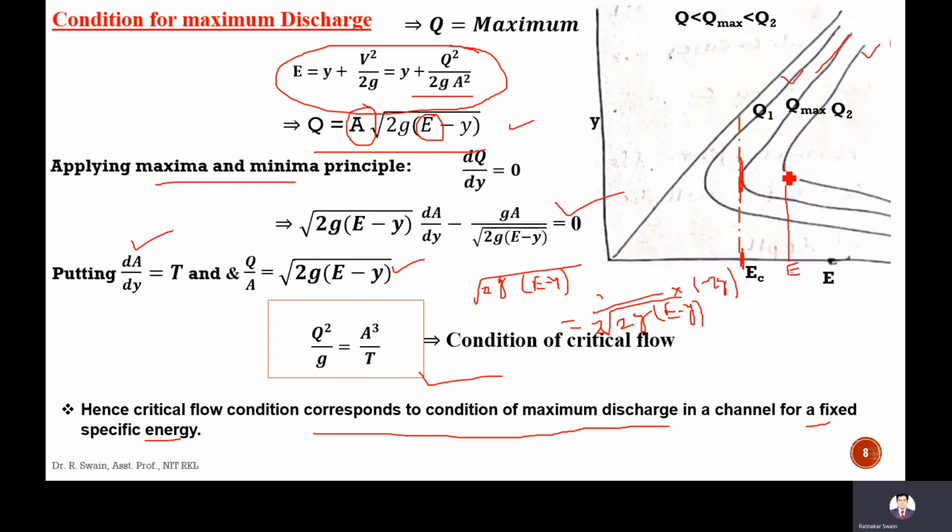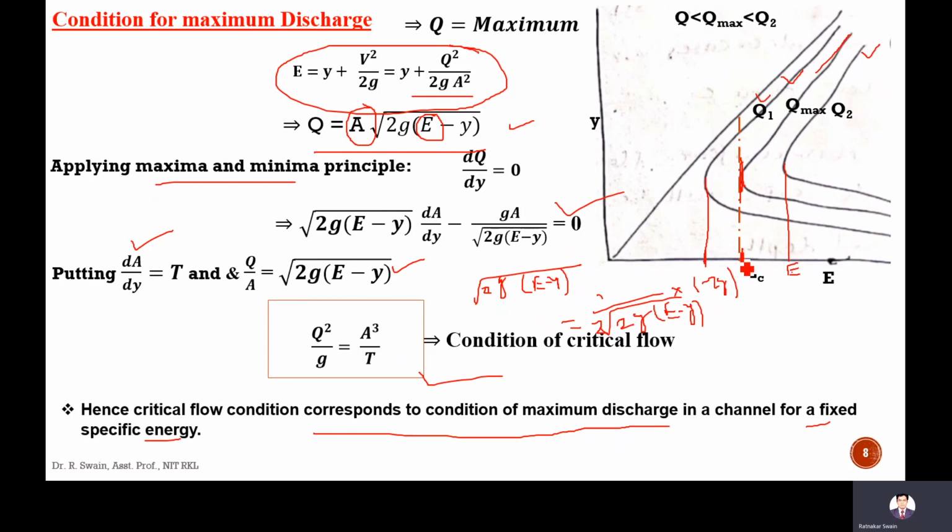Okay, that will be the new critical condition. For this Q2 flow, this will be a critical condition and this will be a new minimum specific energy. If you decrease Q1, then the specific energy will change. For this Q1 flow, this will be a minimum specific energy. So if you are changing the discharge, then specific energy will change.